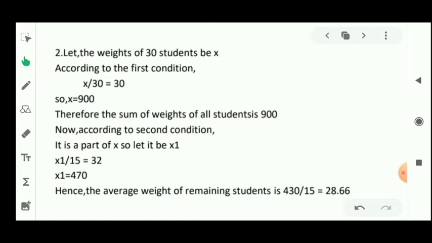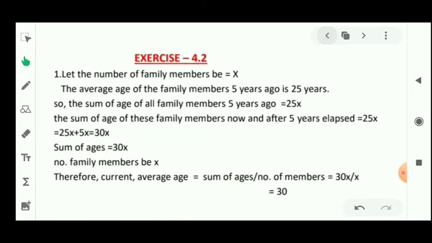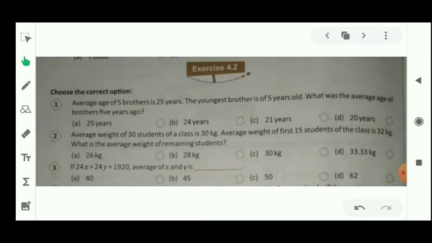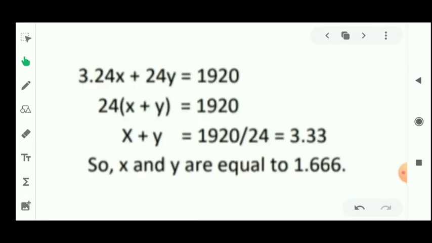This will be the answer of this question. Now students, let's see question number 3. If 24x plus 24y is equal to 1920, then the average of x and y will be? Now students, let's see the solution of this question.